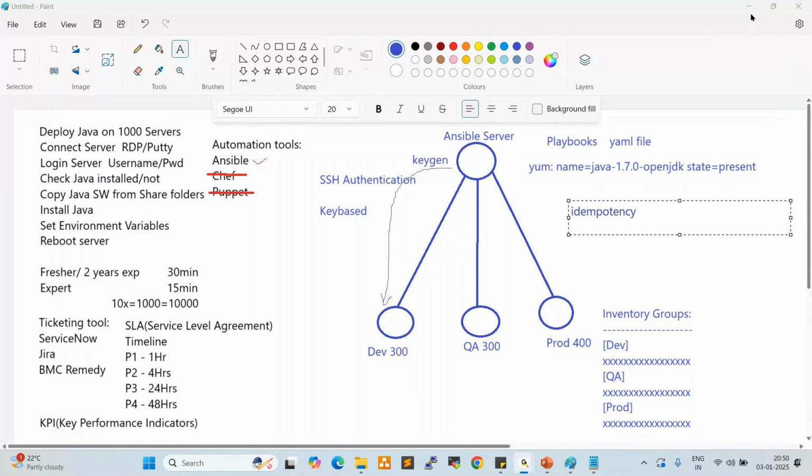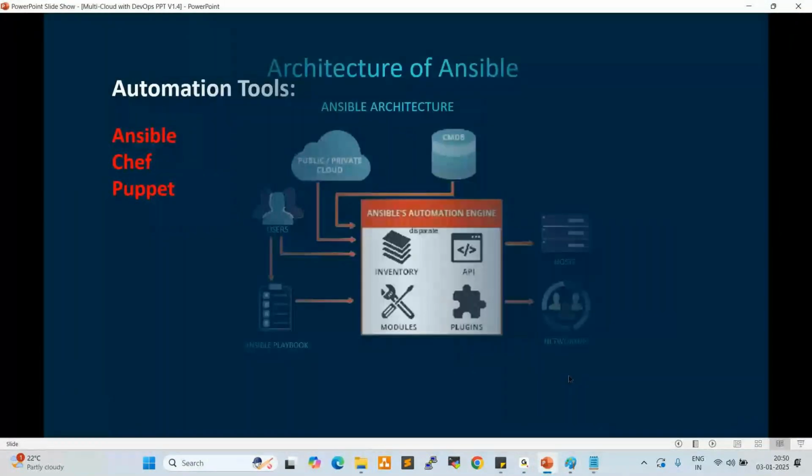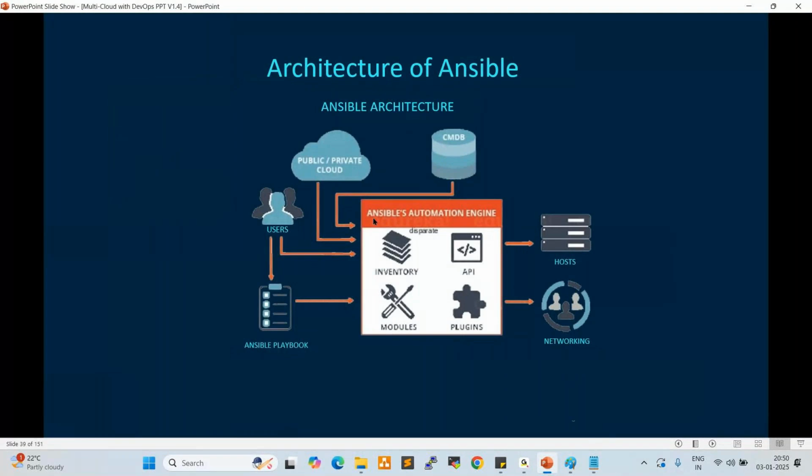Yeah, fine. Now the Ansible architecture: the Ansible automation engine. Here we have inventories, APIs, modules, plugins. While working on Ansible, we'll go very deep into this. As a DevOps engineer, we prepare playbooks and submit them to the modules. From here, through plugins, it will move to networking. From networking, it will go to the host machines, the target machines.